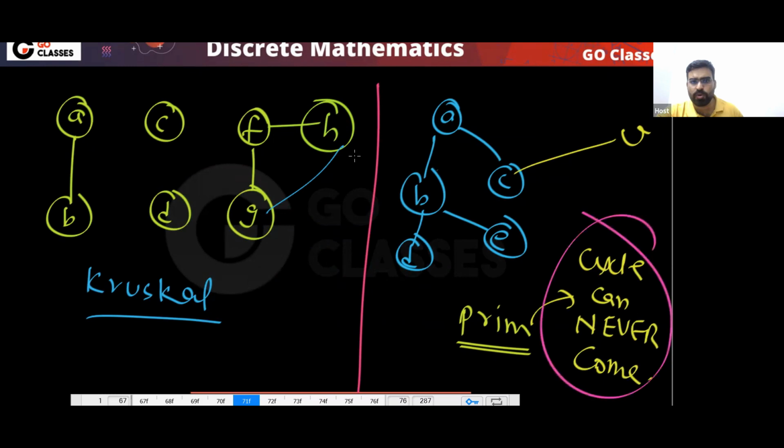Why am I telling you this is important? Because I have seen many teachers teach Prim's algorithm in a wrong way.